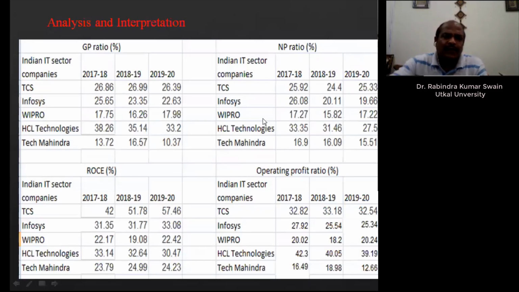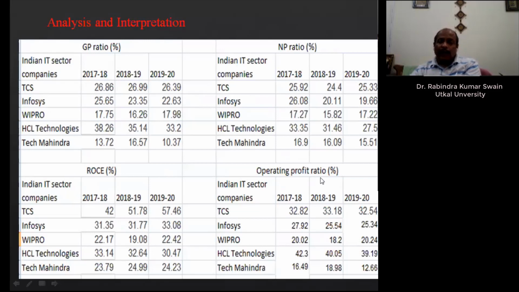So this is what yesterday I had explained by taking 5 Indian IT companies, that is TCS, Infosys, Wipro, then HCL, Tech Mahindra. You see, if you compare TCS one year with another year, then this is intra-firm comparison. And if you compare between the firms, this is inter-firm comparison. So if you make inter-firm comparison, you can know the improvement in your profitability. Same is also given in case of ROC and net profit ratio.